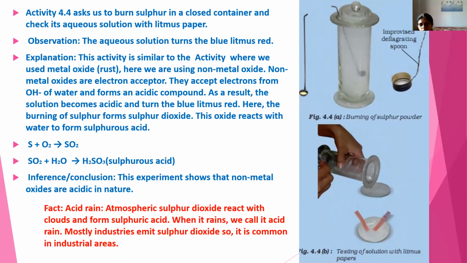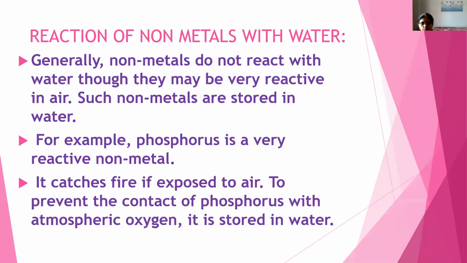And how does the sulfur dioxide reach the atmosphere? Most industrial emissions consist of sulfur dioxide. So the presence of sulfur dioxide in the air is common near industrial areas.